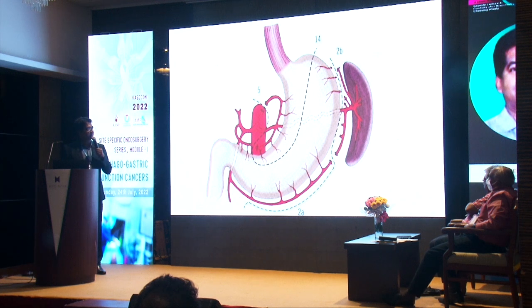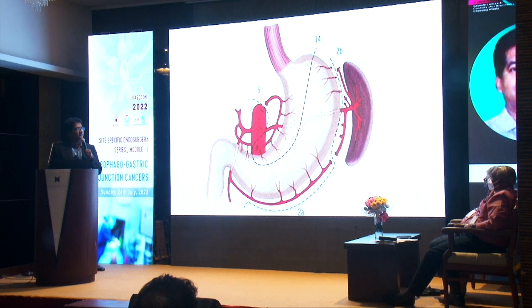The problem here is, if the assistant is not careful, handling of the stomach can cause petechial hemorrhages. So I never allow my assistant to hold the stomach. I'm not saying 100% of the time, but I will not allow my assistant to touch the stomach during surgery.